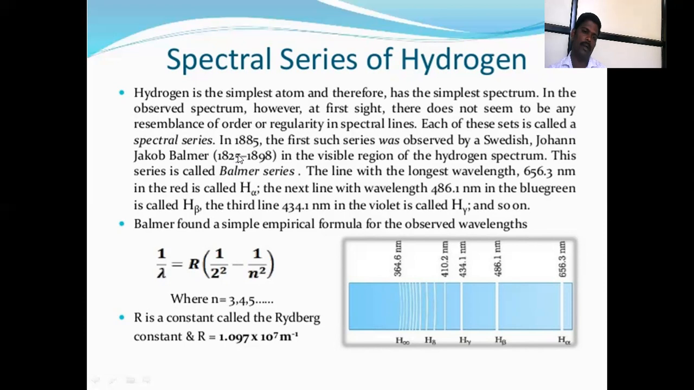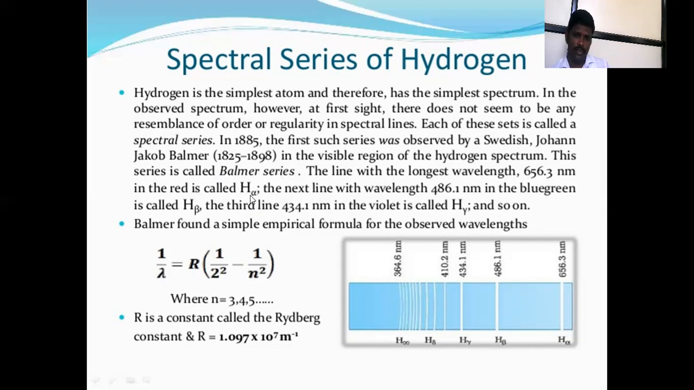In 1885, the first such series was observed by the Swedish teacher Johann Jakob Balmer in the visible region of the hydrogen spectrum. This is called the Balmer series. The line with the longest wavelength, 656.3 nanometer, is red in color and is called H alpha.